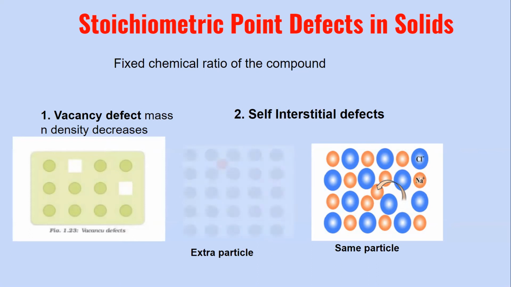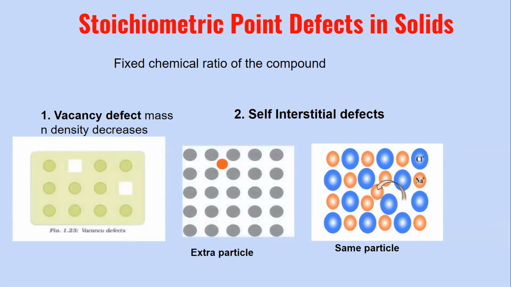The second type is where you can have an extra particle that is present in the interstitial space of the crystal structure. So this extra particle is the same as those that are already present. So for example, if you're considering metal of zinc, then you can have an extra zinc atom present in the interstitial spaces.